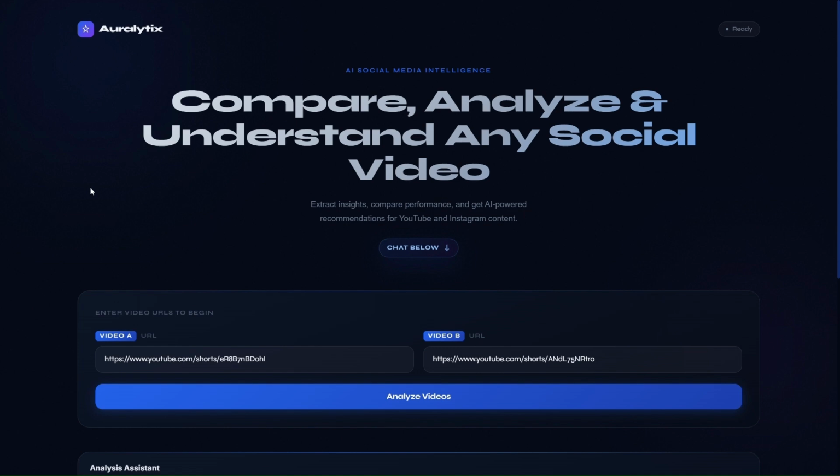To achieve this, Auratylix was designed to compare content across YouTube and Instagram, analyze transcript level information, generate actionable recommendations, and use retrieval efficiently only when additional information is required. The overall problem statement was provided as part of this assignment. My focus was on designing and implementing a solution that is reliable, scalable, and capable of handling real world challenges while delivering accurate, grounded responses.